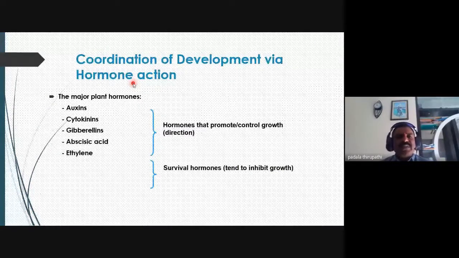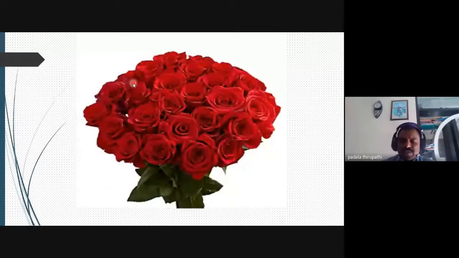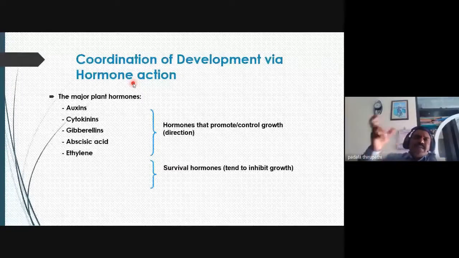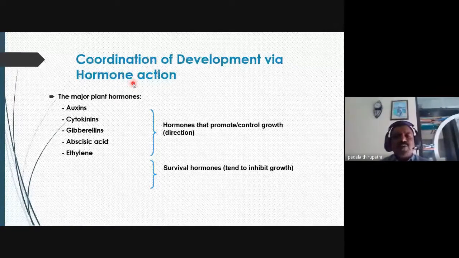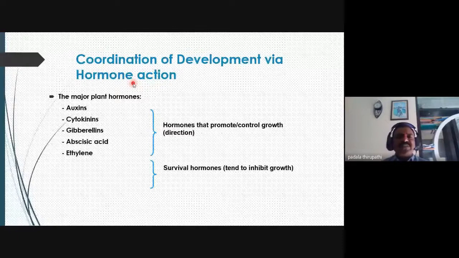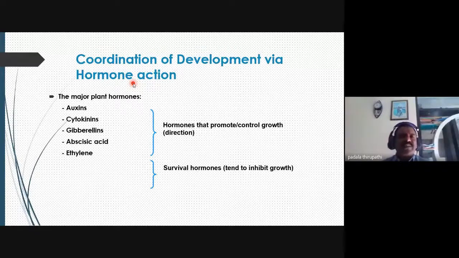The gibberellins coordinate with the other major phytohormones: auxin, cytokinin, abscisic acid, and ethylene. These are related to the growth and coordination of plants. Not only is gibberellic acid alone responsible for the entire physiological action, but its mode of action is also through coordination with other phytohormones. The development of the seed, shoot, fruit, or flower depends not on a single phytohormone but on the interaction of gibberellins with auxin, cytokinins, and ethylene. So these are the coordinations by different phytohormones in plants.